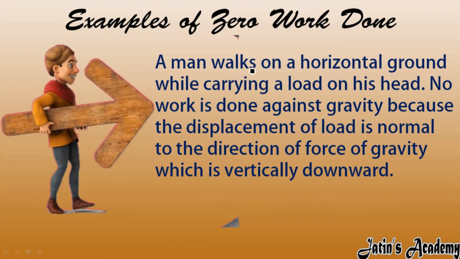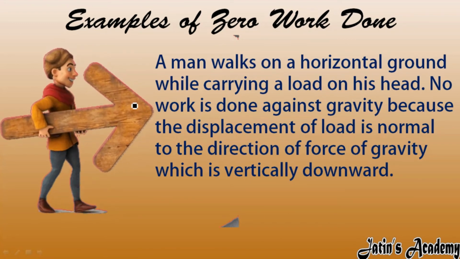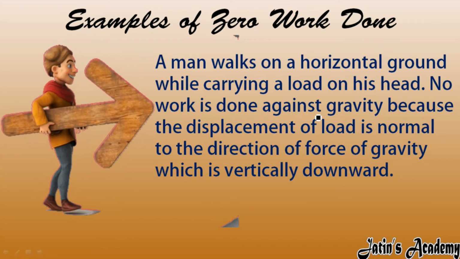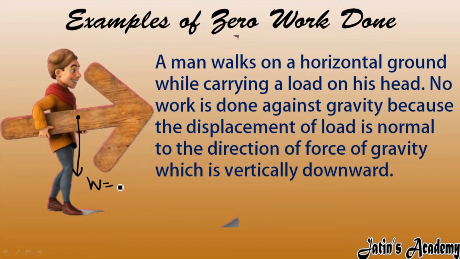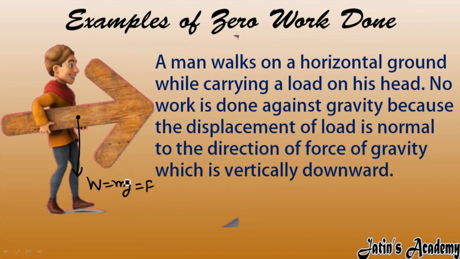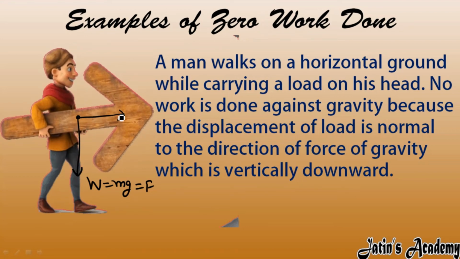A man walks on a horizontal ground while carrying a load on his head or on the side. No work is done against the gravity. Why is no work done against the gravity? Because the weight, which is mg, acts as a force in the downward direction and displacement occurs in the forward direction. So the angle between them is 90 degrees.